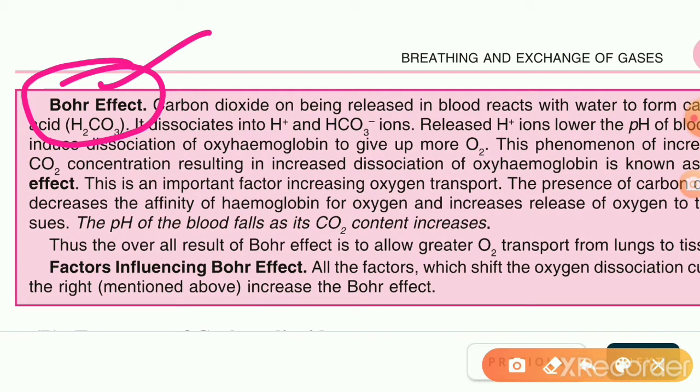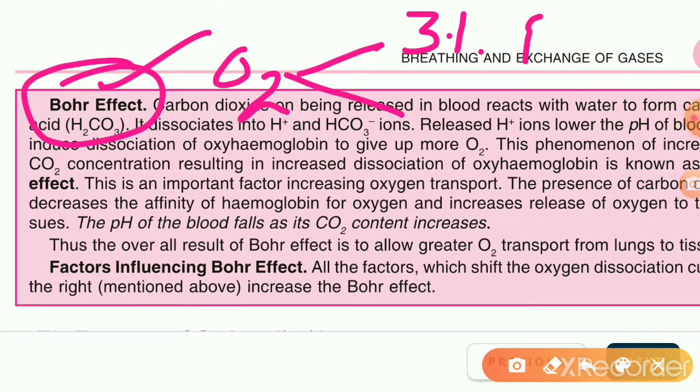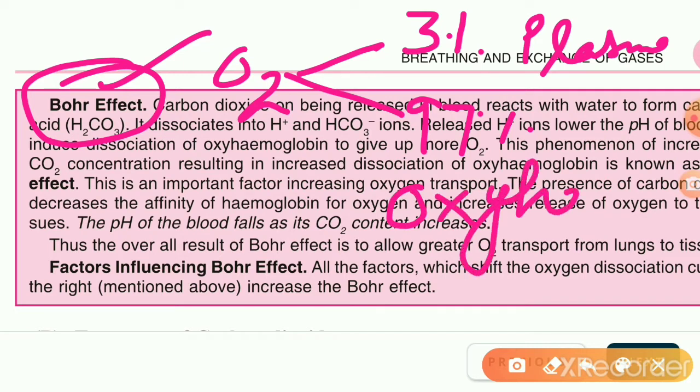We know that oxygen is carried in the blood in two ways. One way is dissolved in plasma. Only 3% of the oxygen gets dissolved in the plasma, and 97% of oxygen combines with hemoglobin to form oxyhemoglobin. It is carried in this particular form from the lungs towards the body organs.